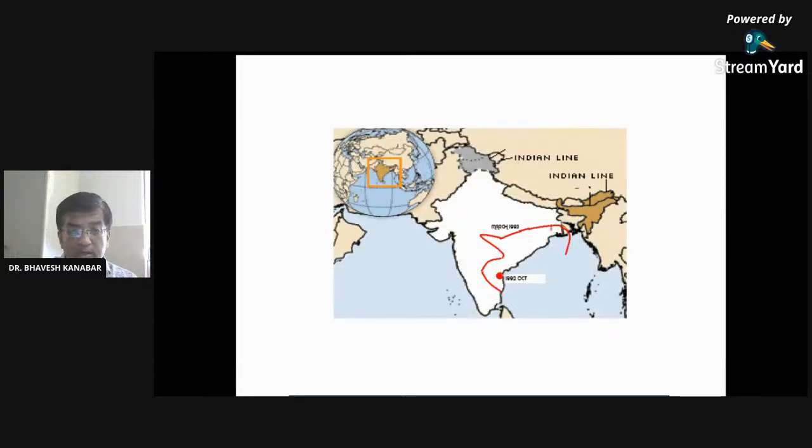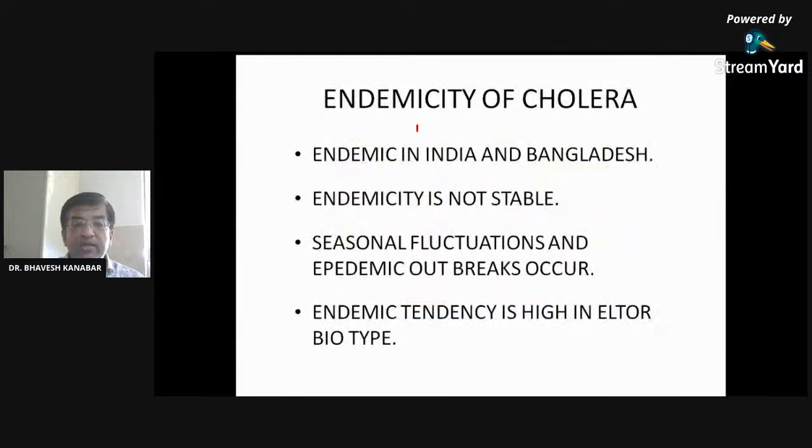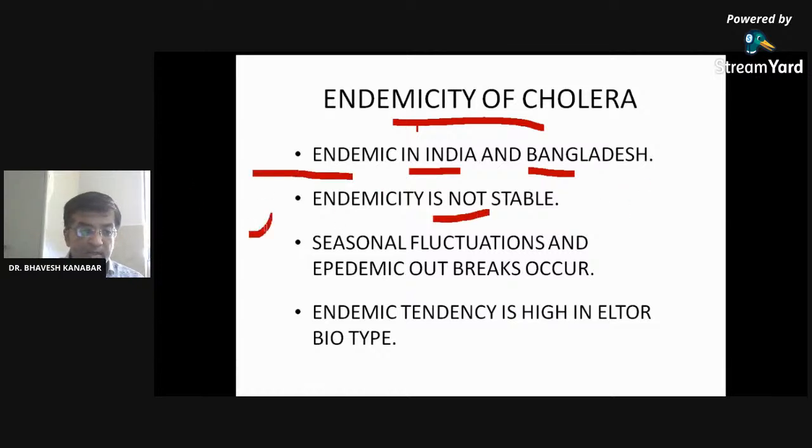So here, the delta triangle, I think this is the delta triangle located here, Ganga and Brahmaputra, if I am not wrong about the geography. Cholera is endemic in India and Bangladesh, and it is not stable. Endemic means constant presence of the disease. Epidemic is a sudden rise, and pandemic is a global rise of cases, right? Endemicity is not stable, seasonal fluctuations can occur.